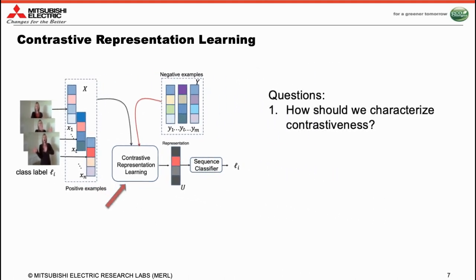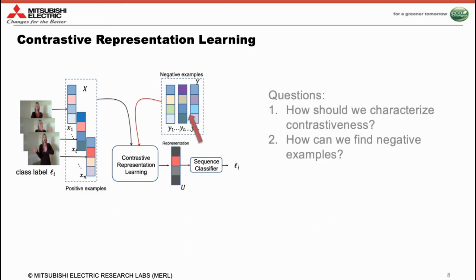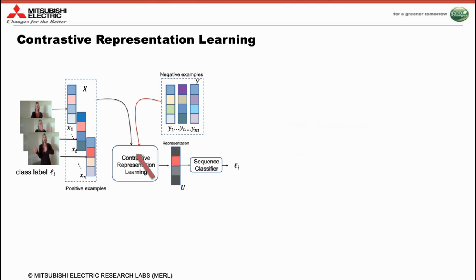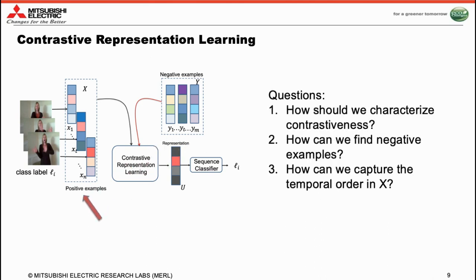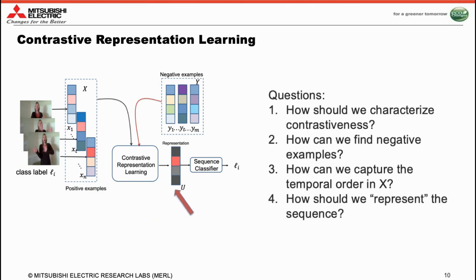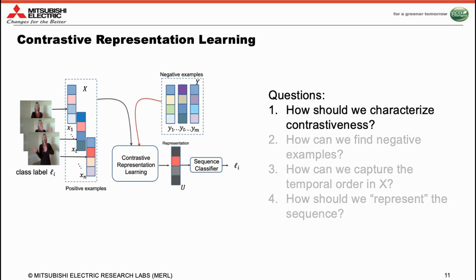Now, several questions arise in building such a contrastive learning framework. The first question could be, how should we characterize the contrastiveness? The second question is, how can we find the negative examples? The third question can be, how can we capture the temporal dynamics in the positive examples? And how should we represent the sequences? Let's consider the first question. That is, how should we capture the contrastiveness? What metric should we use to quantify closeness or farness of positive and negative examples?